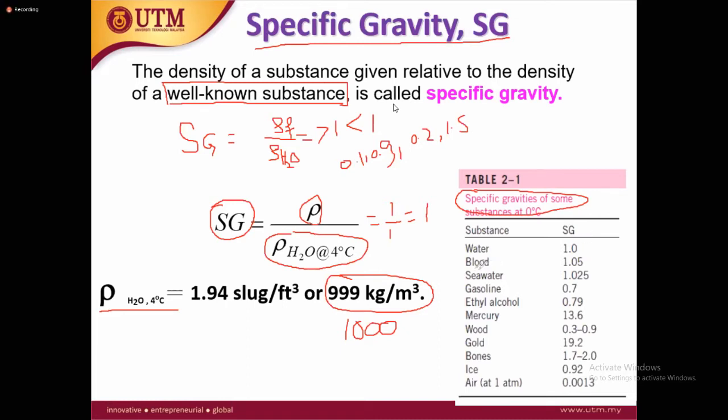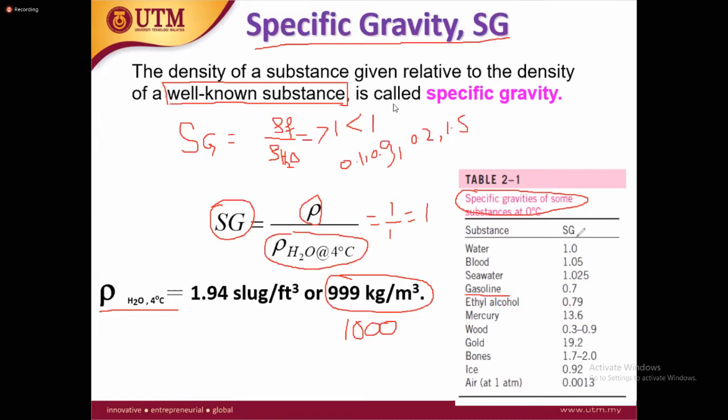Blood density is 1.05. This means blood is heavier than water because its specific gravity is greater than 1. So specific gravity helps us to know whether a fluid is heavier or lighter than water, so that it can float or sink inside the water. Blood has a density greater than 1. Seawater density is also greater than 1. Gasoline density is less than 1.